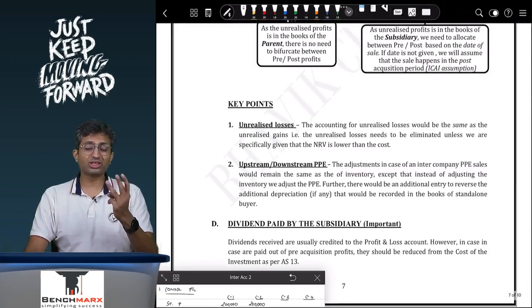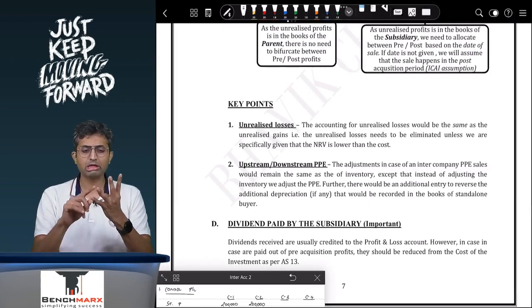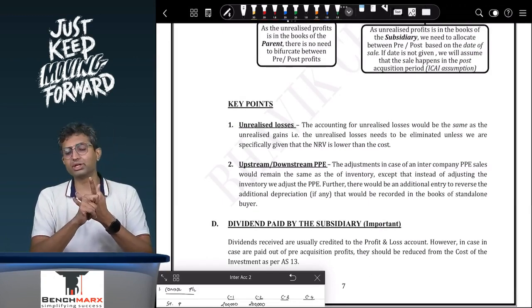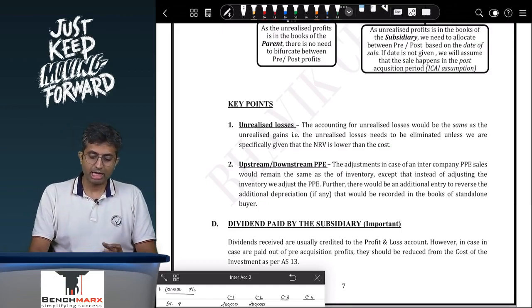Dividend adjustment. So the 3 most important adjustments are the fair value adjustment, the unrealized profit on upstream or downstream adjustment, and the dividend paid by the subsidiary adjustment. These are the most important adjustments.